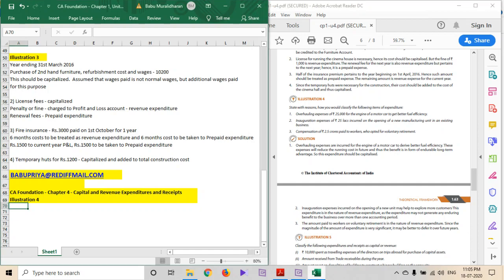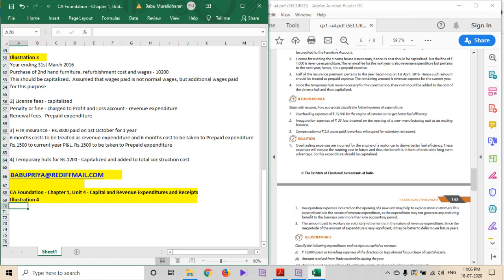Let's continue with the capital and revenue expenditure and receipts. I'm in CA Foundation, Unit 1, Chapter 1, Unit 4. Let me correct here. It is Chapter 1, Unit 4, Capital and revenue expenditures and receipts. So let's continue. I'm in illustration 4.